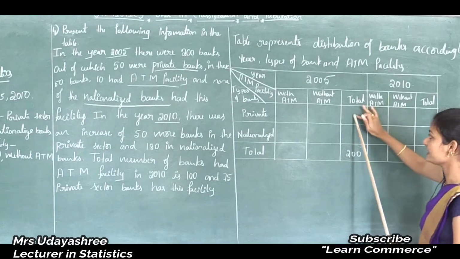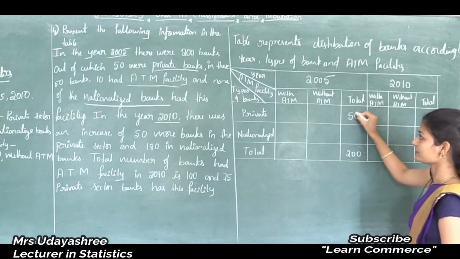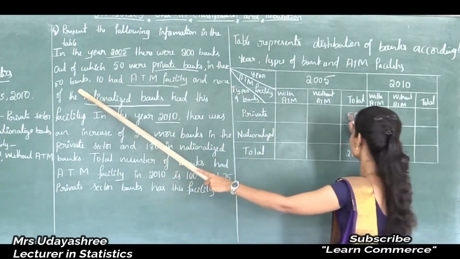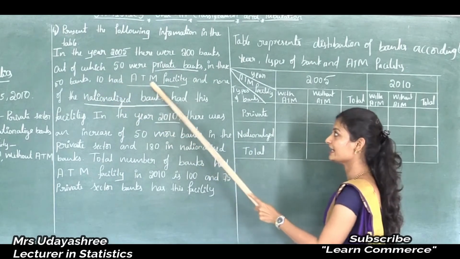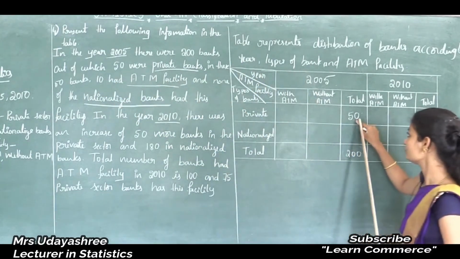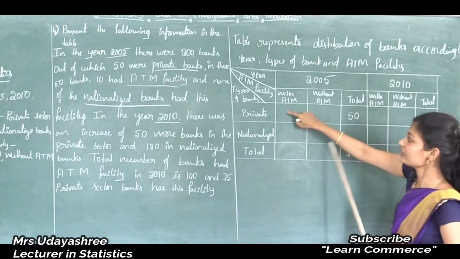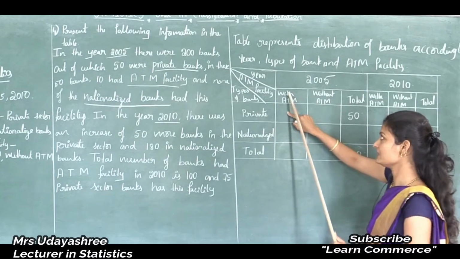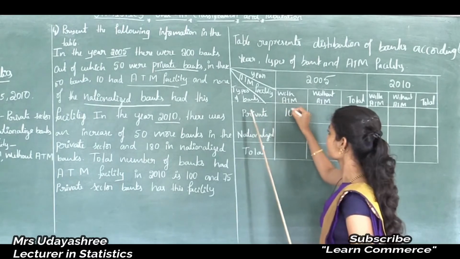So this cell indicates the total number of private banks. Here I'll write 50. Next, out of these 50 banks, 10 had ATM facility. So this cell represents private banks with ATM in 2005. Here we have to write 10.